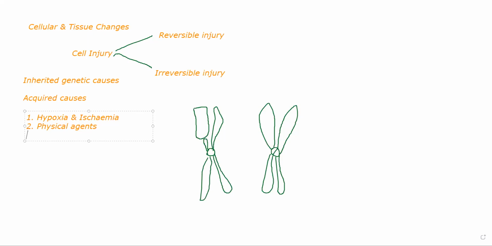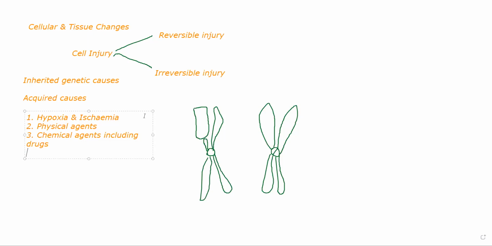Similarly, like physical, there are chemical agents, including drugs. In chemical agents, imagine someone is walking around in a forest and they pick up a mushroom, or they pick up a poisonous berry, or they pick up some plant that they are not supposed to eat, and they are consuming it for whatever reason. That might lead to injury. Okay, all of them will be classified under chemical agents, right?